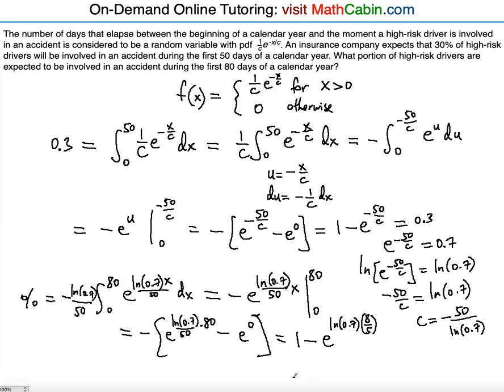So what is that going to give us? We can find that out and see if it makes sense. So 0.7 ln times 8 over 5, that's the power. Raise that to the e, and then negate that, and then plus 1 gives us this answer, 0.434858937.